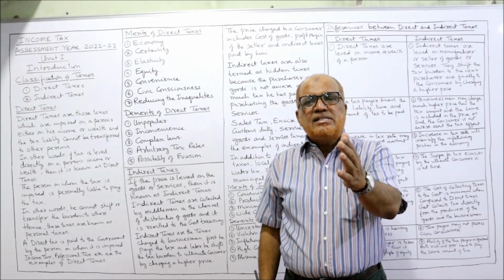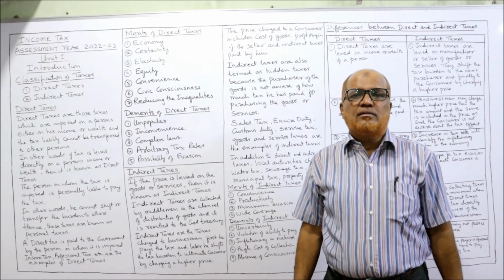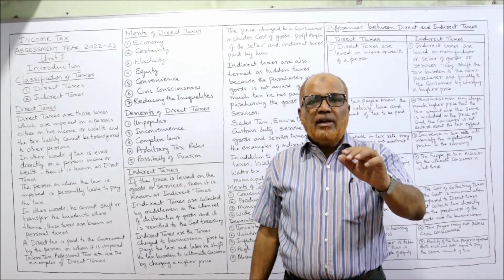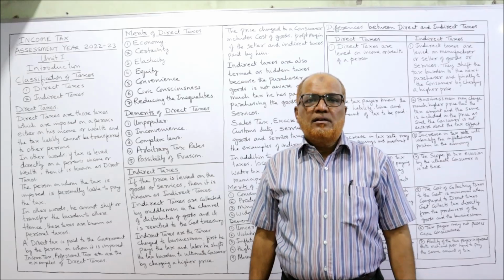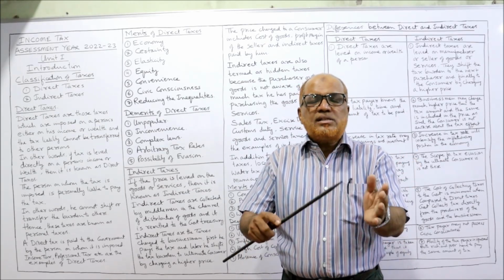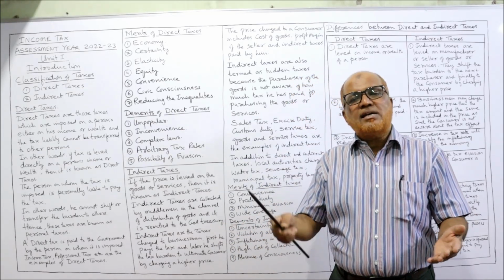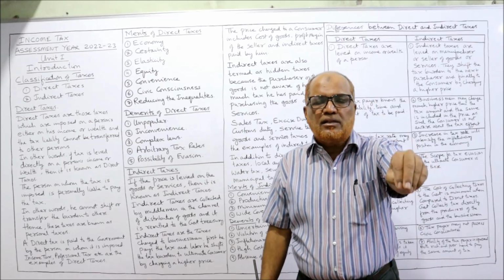Now the wholesaler will sell the goods to the retailer. Here sales tax is applied. The wholesaler will have to pay the sales tax, so he will include the sales tax in the goods when he sells to the retailer. Now the retailer has to again collect the sales tax. In this way, he will include the tax in the goods.